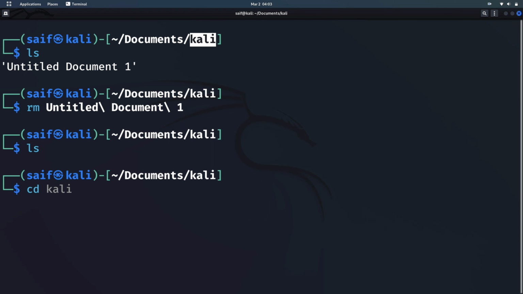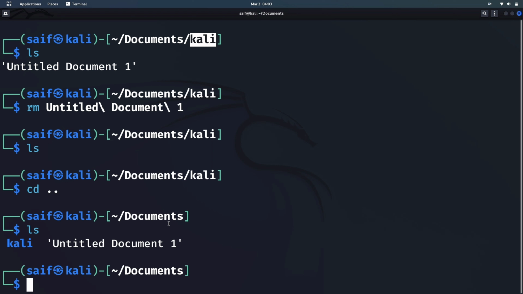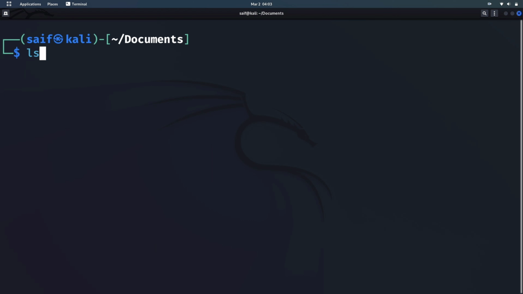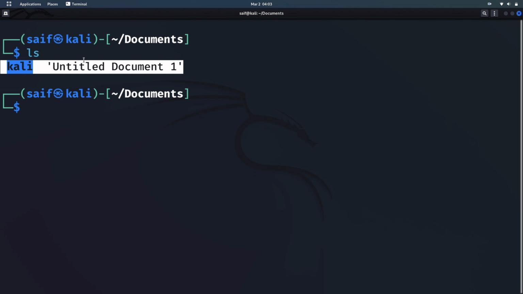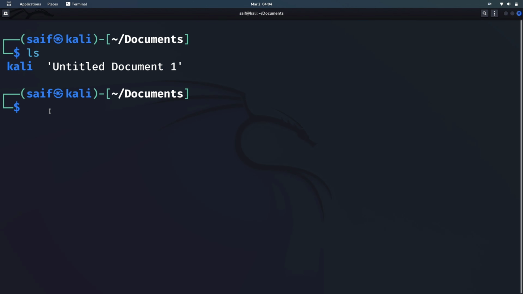Let's move one step backward, and here we can see untitled document 1. Let me clear the screen again. So this untitled document 1 file is present in our documents directory, and now instead of copying this file that we did earlier, I want to move that file from here to here. How can I do that?